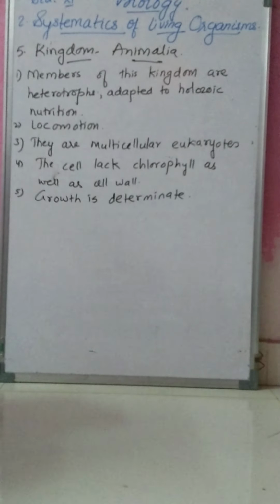11th standard students, in biology we have started with chapter number 2, that is Systematics of Living Organisms. Last time we completed 4 kingdoms. Our last kingdom remaining is kingdom Animalia. So let's continue with this chapter, that is kingdom Animalia.